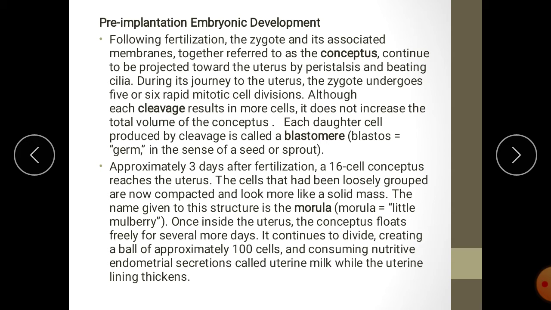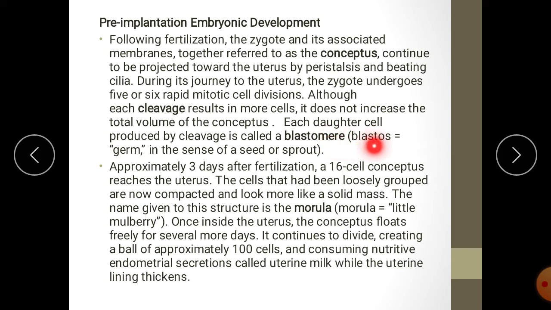So the conceptus volume is not increasing during cleavage. Although each cleavage results in more cells, it doesn't increase the total volume of the conceptus. Each daughter cell produced by cleavage is called a blastomere.